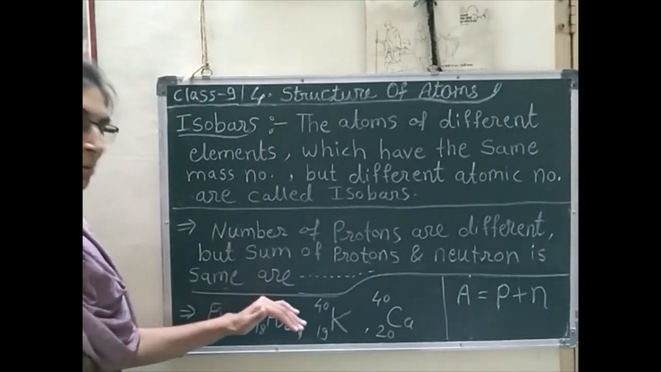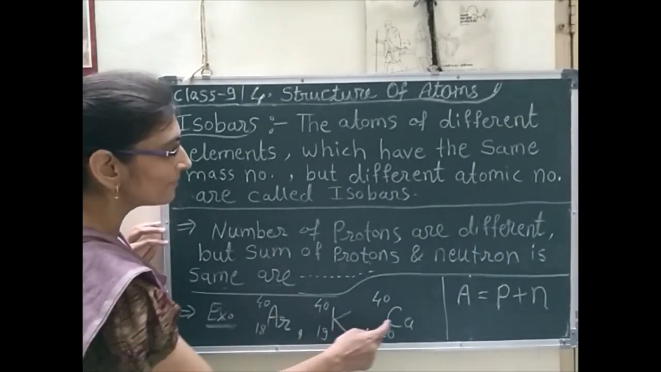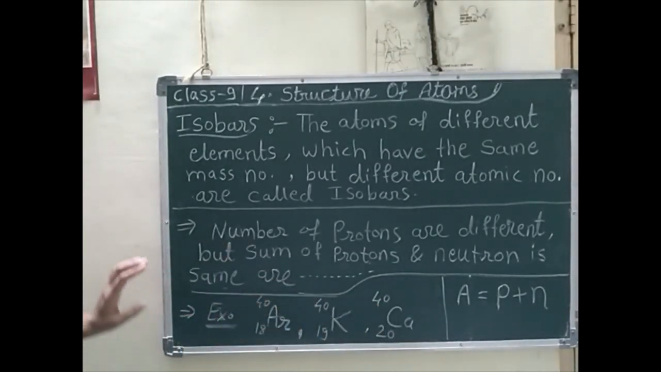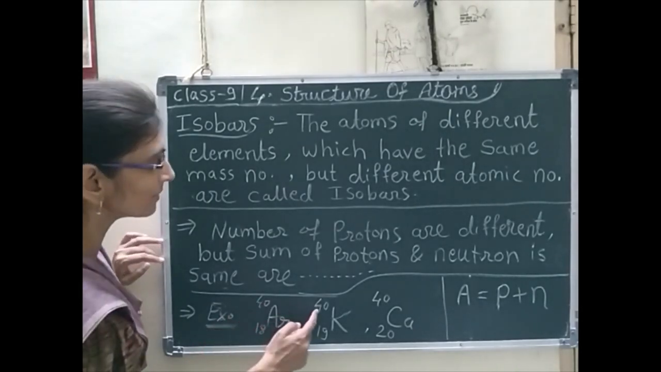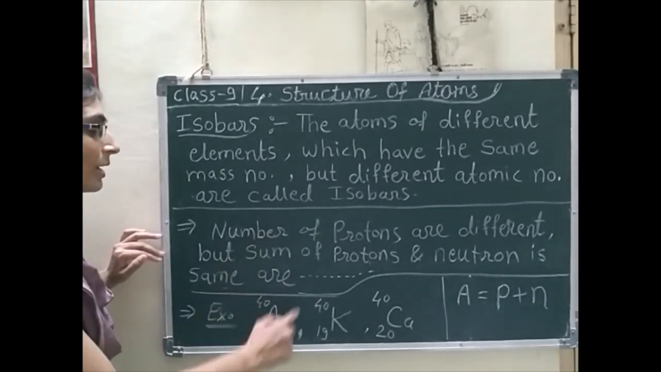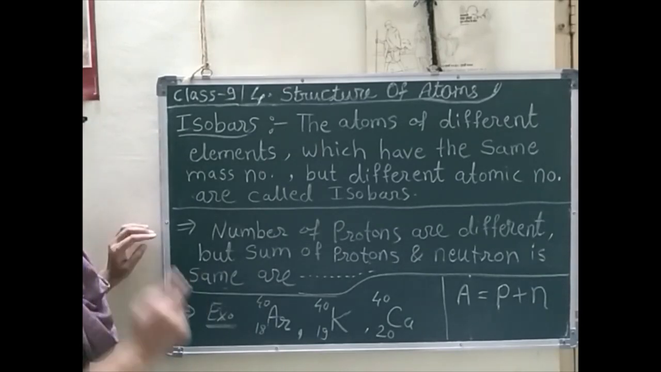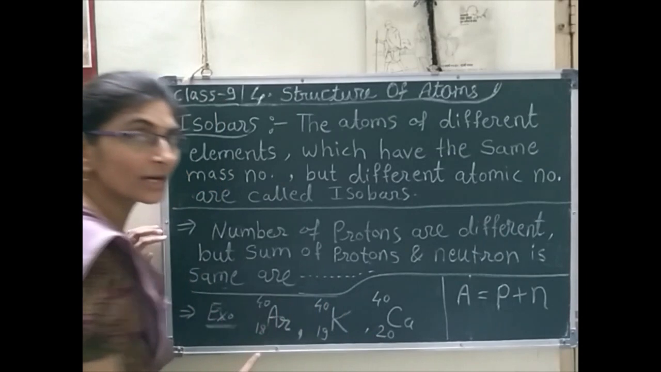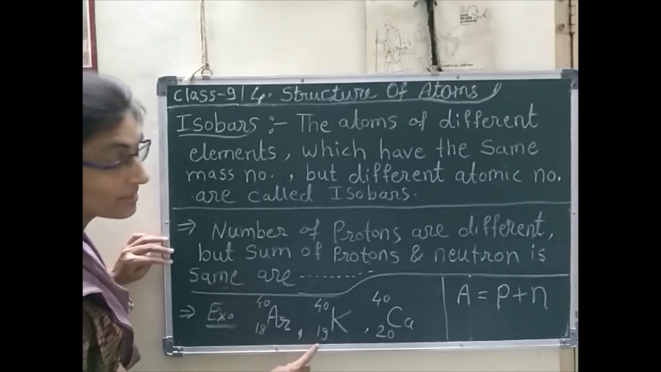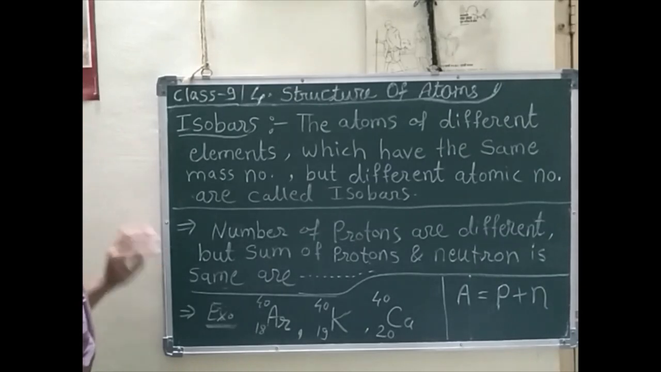So through example we will see here argon, potassium and calcium. These are three isobars. These isobars have the same mass number. Argon has 40 mass number, potassium also has 40 mass number, and calcium also has 40 mass number. But here atomic number is different. Argon has 18 atomic number, potassium has 19 atomic number, and calcium has 20 atomic number.